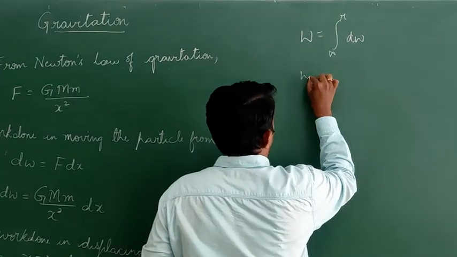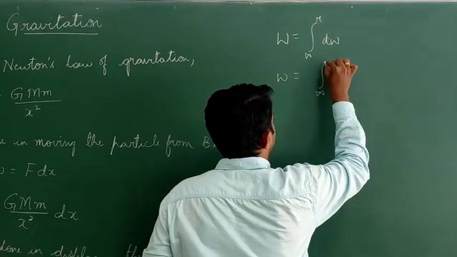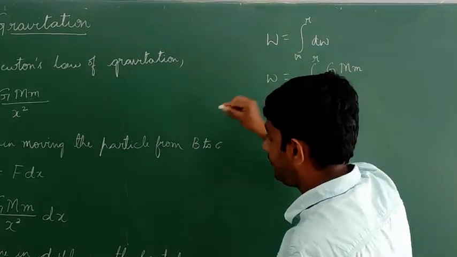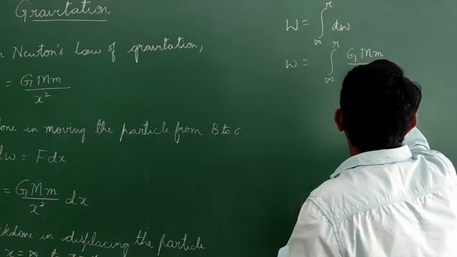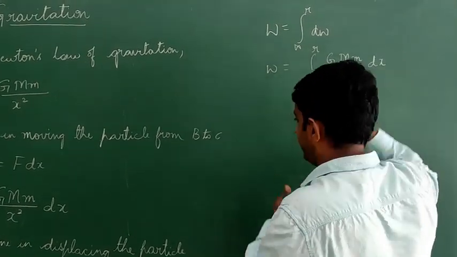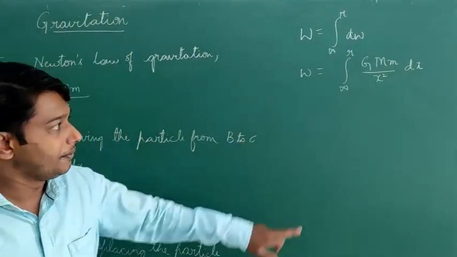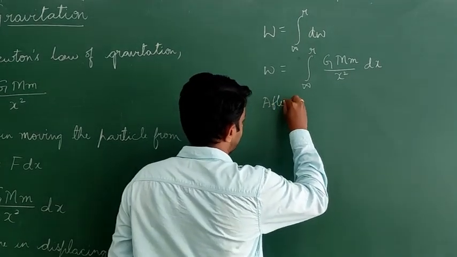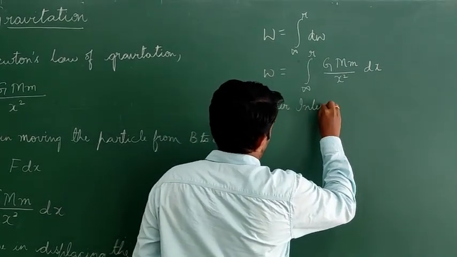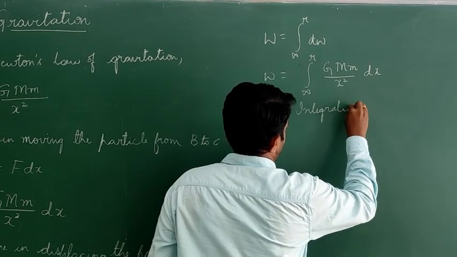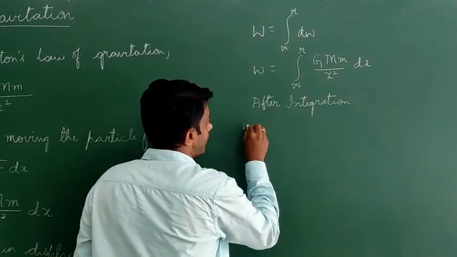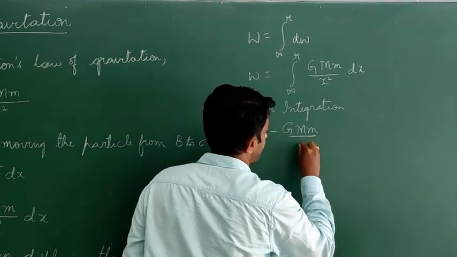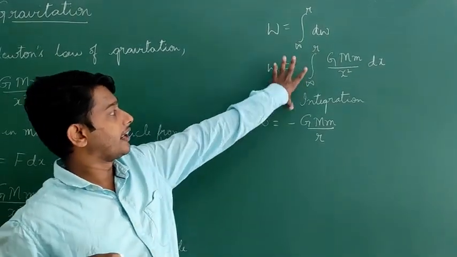So work done is equal to integration from infinity to r of G M m divided by x square into dx. So now I have to integrate this. After integration, work done will be equal to minus G M m divided by r. So this is what I'll get after integration.